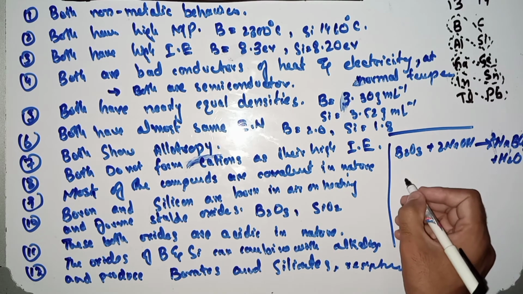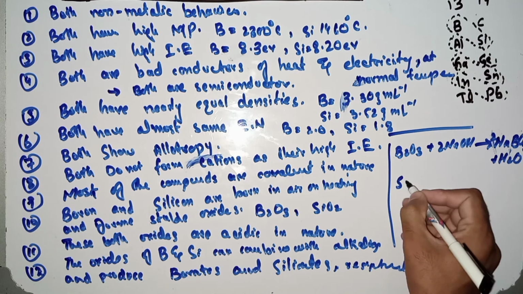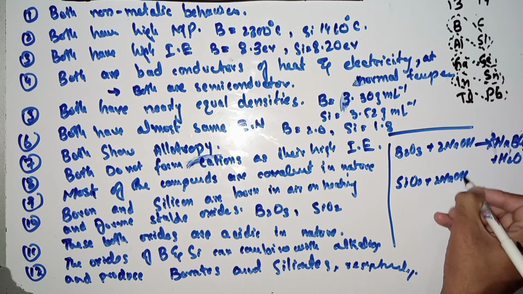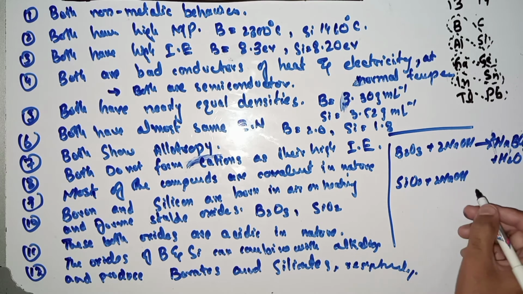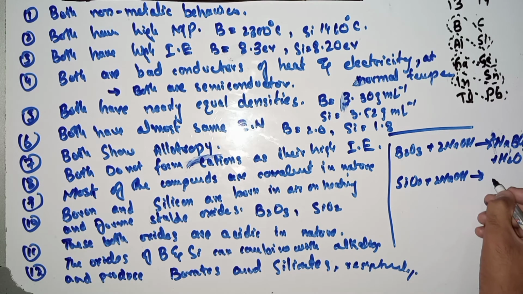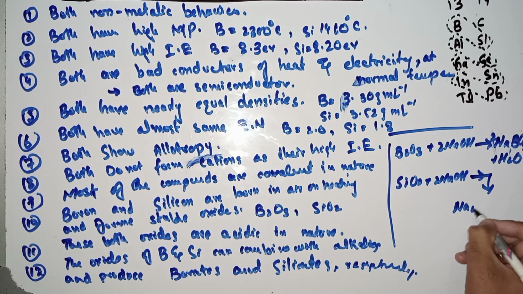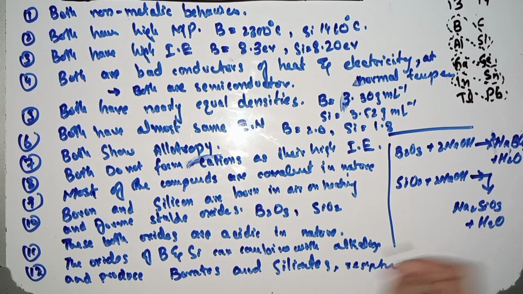Similarly, silicon dioxide reacts with alkalis and produces Na2SiO3 plus H2O. So both can combine with alkalis and produce borates and silicates respectively.